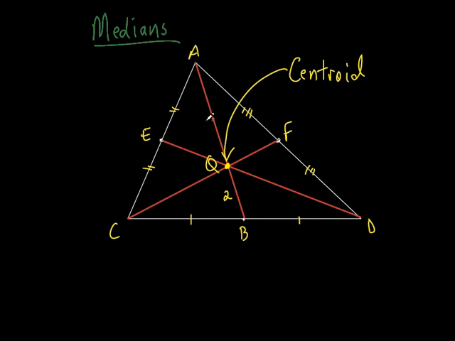Okay, so this is 2, and this is what? 4. Everybody see that? And every time it will be twice as big. It's always twice as big. So where is the longer side? The longer side is from the vertex to the centroid. Everybody see that? So from the vertex to the centroid is the longer one. That's twice as big as it is from the centroid to the midpoint. Everybody got it? Same thing with all the rest of them.